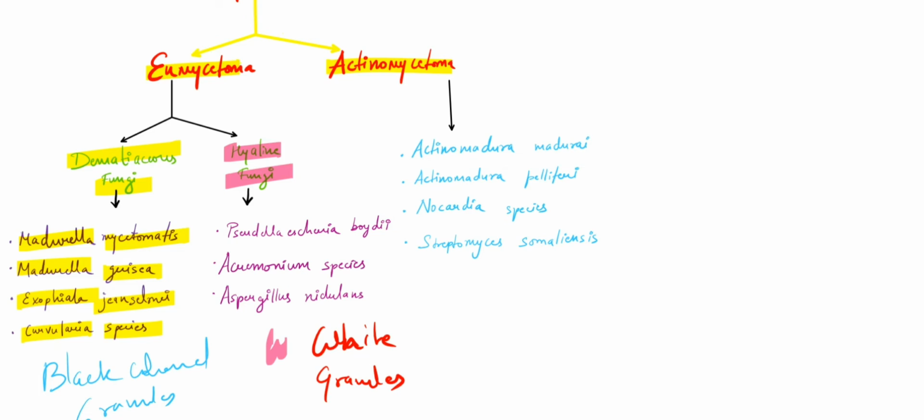From these granules, you can actually anticipate a lot. We will see that later in the lab diagnosis. So what are the hyaline fungi that can cause eumycetoma? We have Pseudallescheria boydii, Acremonium species, and Aspergillus nidulans.